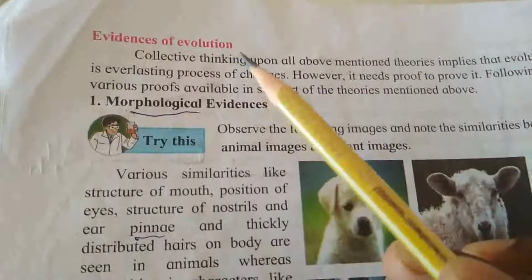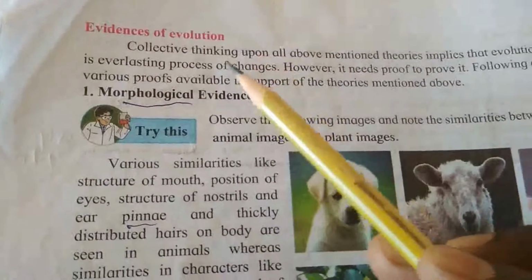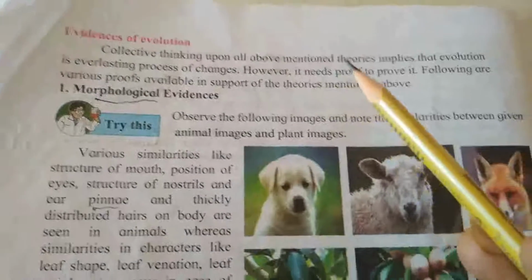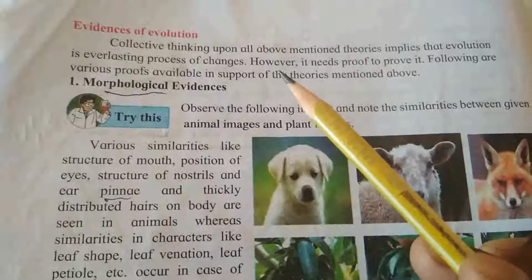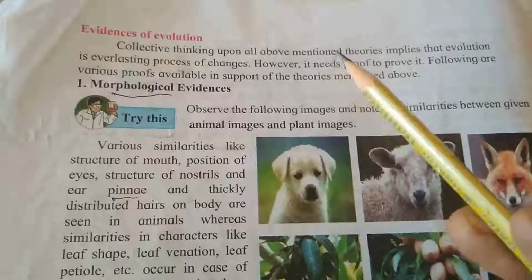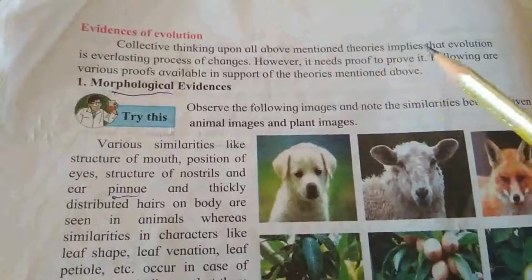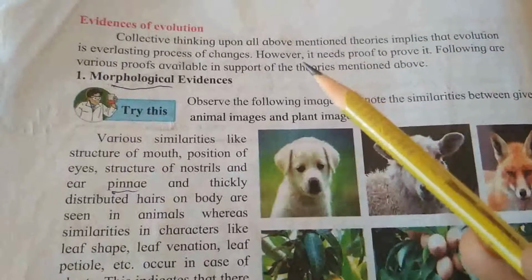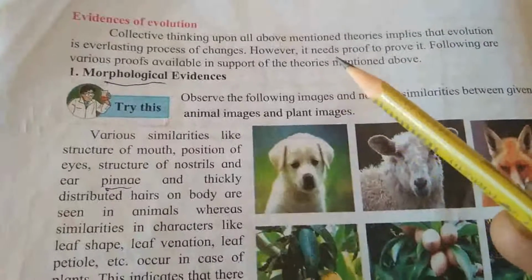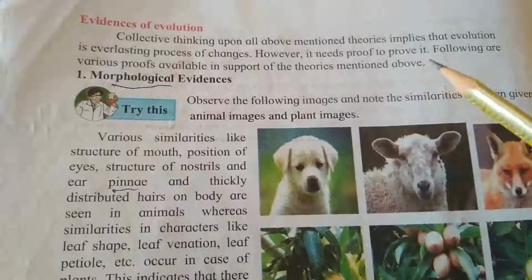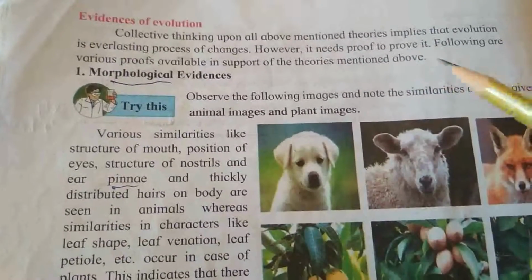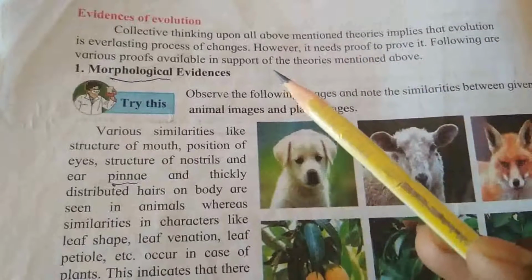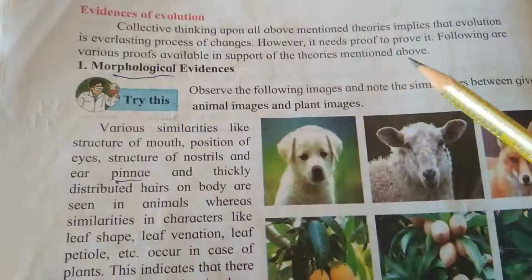Next topic is evidences of evolution. Collective thinking upon all the above mentioned theories implies that evolution is the everlasting process of change. However, it needs proof to prove it. Following are the various proofs available in support of the theories mentioned above.